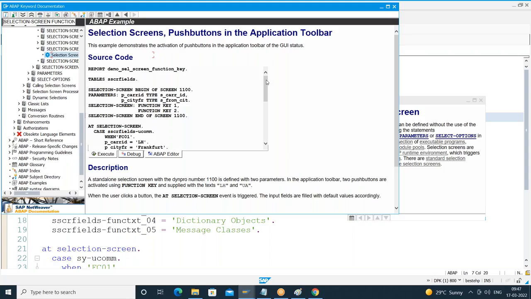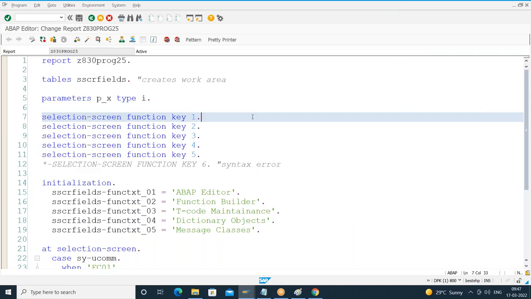I'll get the examples. I'll copy that example and put it in my code. I'll do different experiments on that. I'll understand something, and I'll demonstrate it in the class. This is how I also learn. Understood? Whatever I'm teaching in the classroom doesn't mean that I have worked on everything.